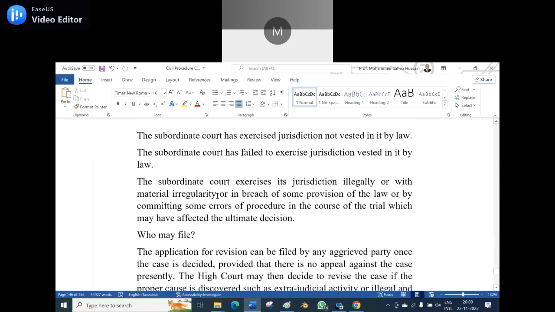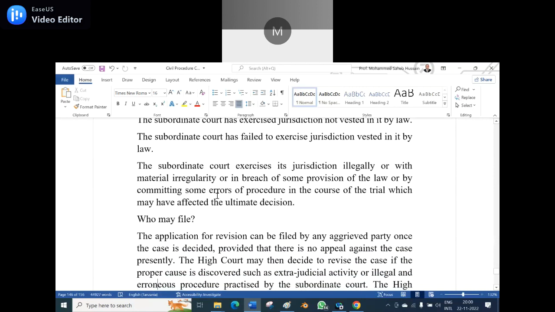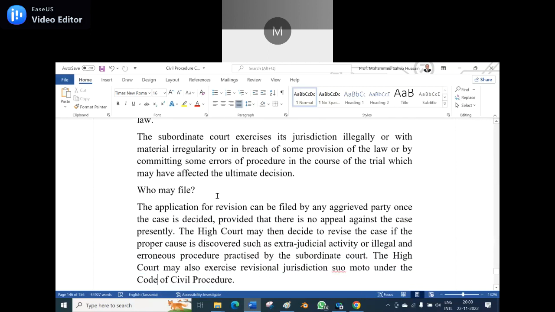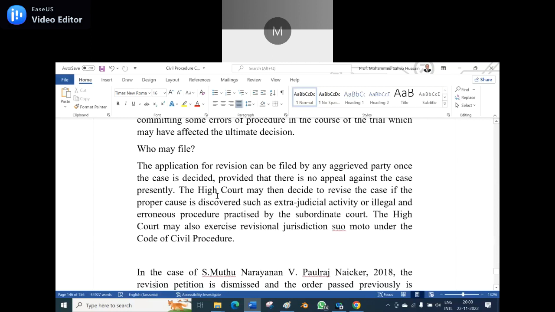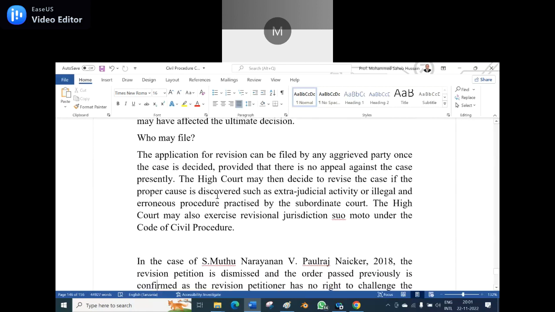Who may file a revision? The application for revision can be filed by any aggrieved party once the case is decided, provided that there is no appeal against the case presently. The High Court may then decide to revise the case if proper cause is discovered, such as extrajudicial activity or illegal and erroneous procedure practiced by the subordinate court. The High Court may also exercise revisional jurisdiction suo motu under the Code of Civil Procedure.